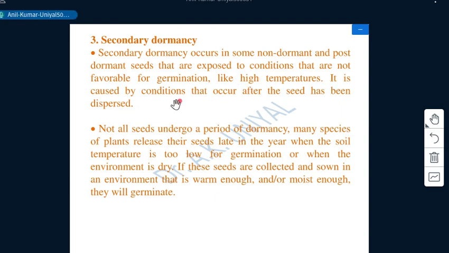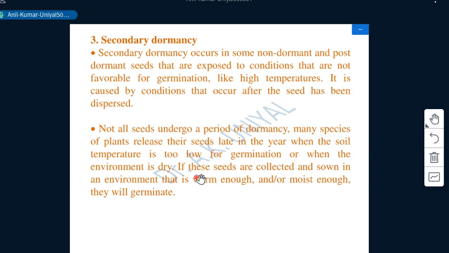Here it is mentioned clearly that not all seeds undergo a period of dormancy. Many species of plants release their seeds late in the year when the soil temperature is too low. As we know, December and January is the time when most tree species produce or drop their seeds, and it is a low temperature time, and at the same time the environment is dry.